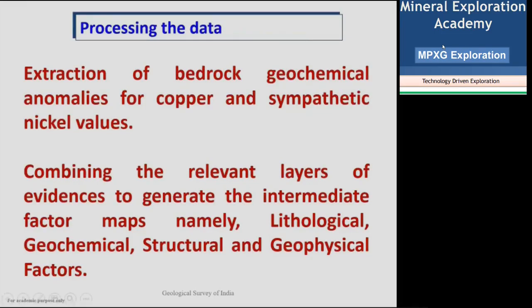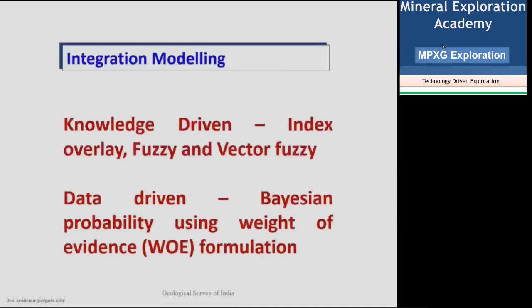See, combining the relevant layers and taking the evidence to generate intermediate factors, that is how you come to the intermediate factor maps. Namely, lithological, geochemical, structural, geophysical, and other intermediate factor maps you arrive at. Then you take the integration modeling, where all the layer maps are superimposed over one another. Even the attribute data stored in the attribute files of GIS will play a major role in arriving at the final interpretation of your data driven analysis.